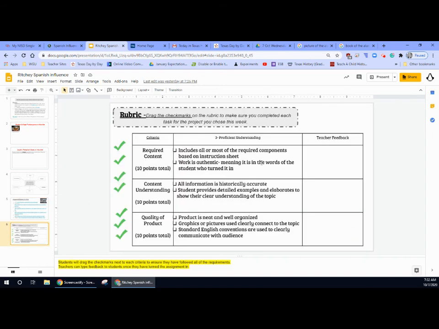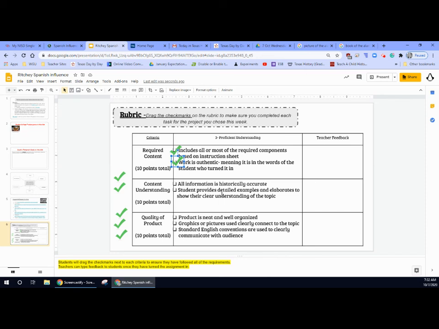And lastly, there is a rubric. All right. When you are done, if you like, oh, okay, let me look, includes all or most of the required components based on instruction sheet. Yep. I'm going to drag that right there. Done. I got that one correct. I'm ready to roll. This one here. Yep. I got that one done. All information is historically accurate, meaning that it is talked about in the correct time. Okay. Make sure that it is talked about in the right place and time.